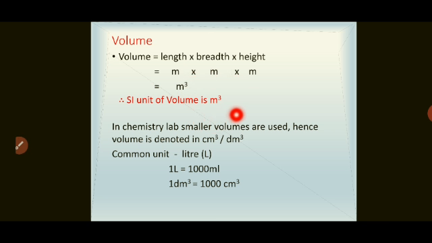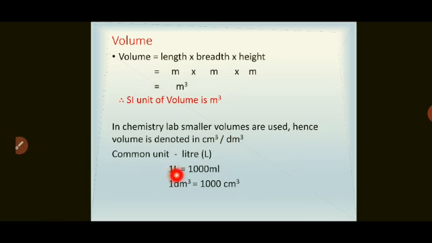No. We are using very small quantities, and therefore we are using the different units, that is ml, right? So these are smaller units. So how to convert this? So common unit is liter, and 1 liter is equal to 1000 ml. Now, whenever we are showing this, we are using centimeter cube or decimeter cube instead of ml or liter.